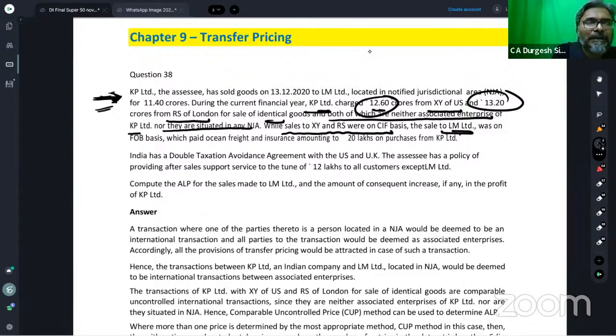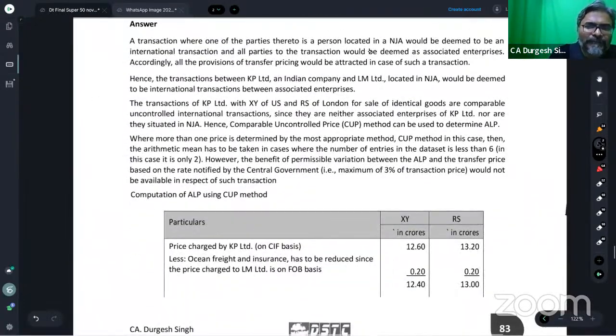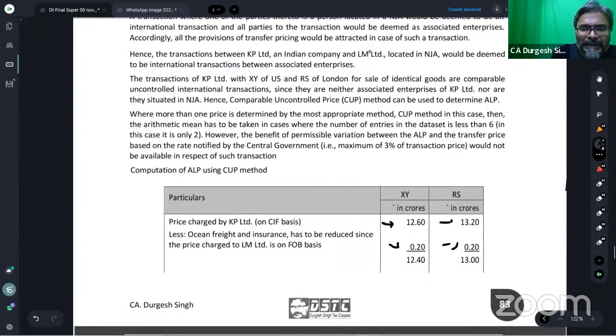Therefore, in that particular case, will I be reducing the freight and the insurance? The answer is yes, I will be. So what I will reduce is 20. From the price charged to the 2 comparables, I will reduce this, and that is what will give me the final ALP.